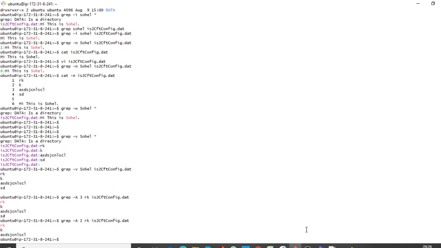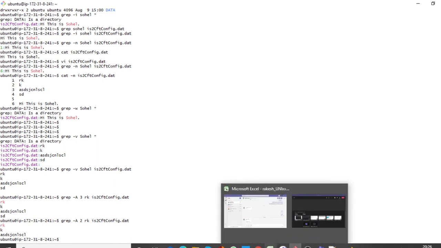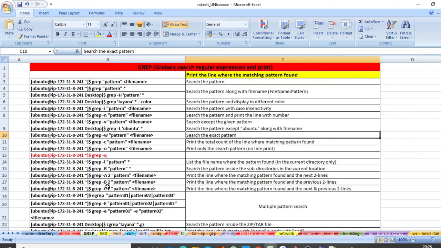Like that, for before you can use the -b option, for after you can use the -A option, and -C stands for context: the matching pattern will be printed, and one line above and one line after it.